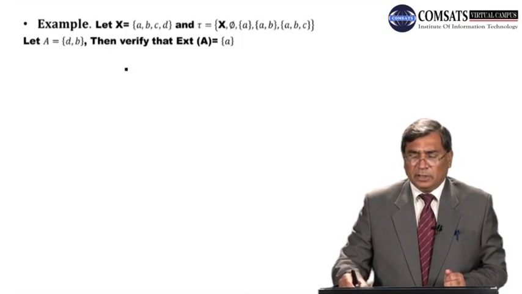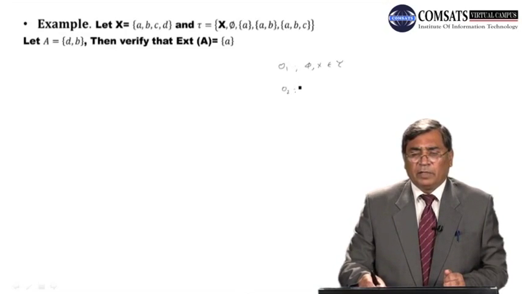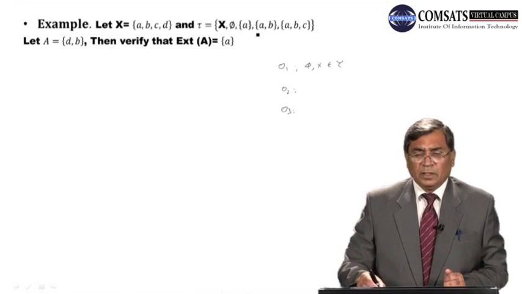So you can notice that all the 3 conditions hold: O1, that is phi and X are members of Ta; O2, that union of any number of elements of Ta is in Ta; and O3, that the intersection of any 2 elements, and hence a finite number of elements, of Ta is a member of Ta. So this Ta is a topology on X.